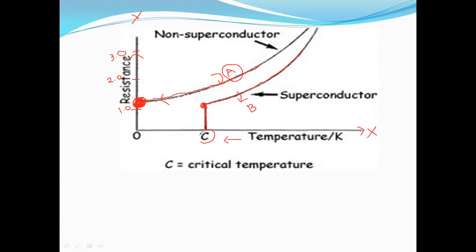The point at which this happens is known to be the critical temperature. I will tell you what the critical temperature is. The critical temperature is the temperature at which a superconducting material has a resistivity value equal to 0.